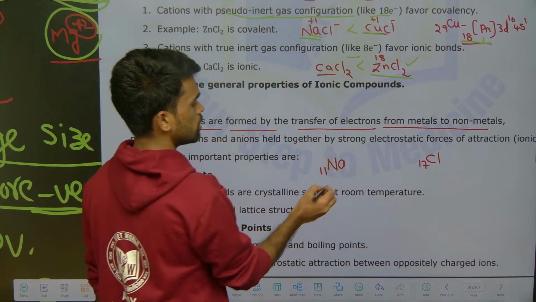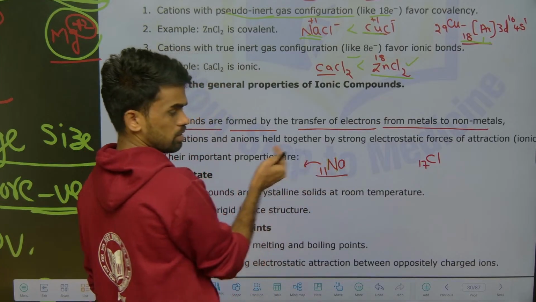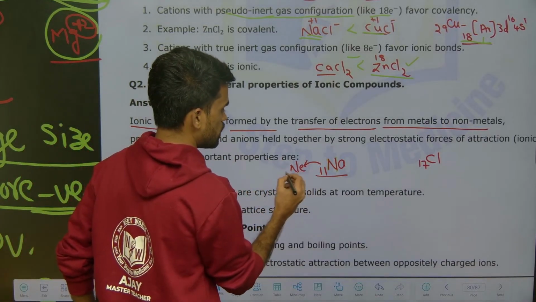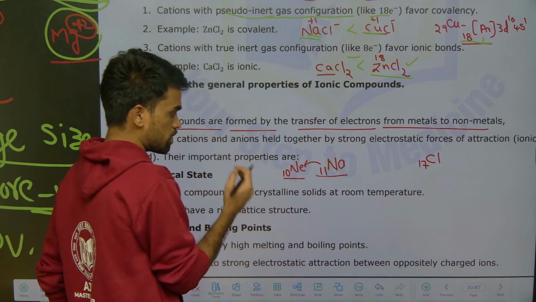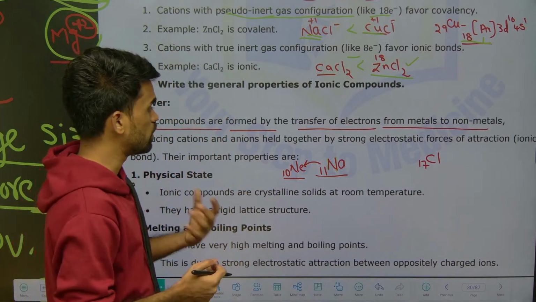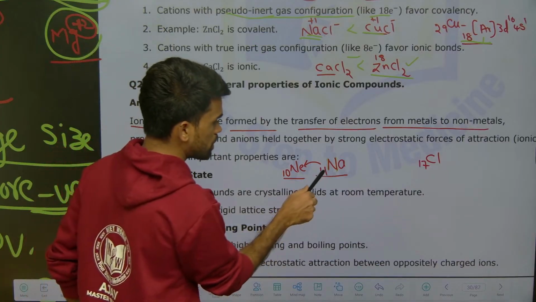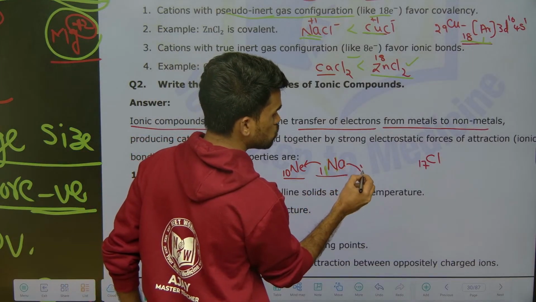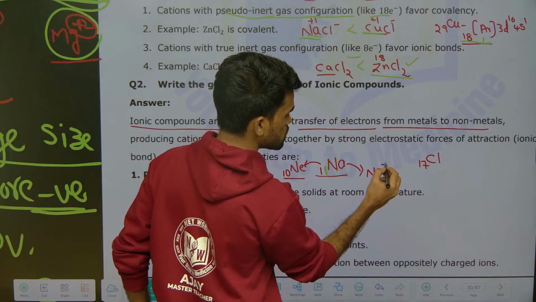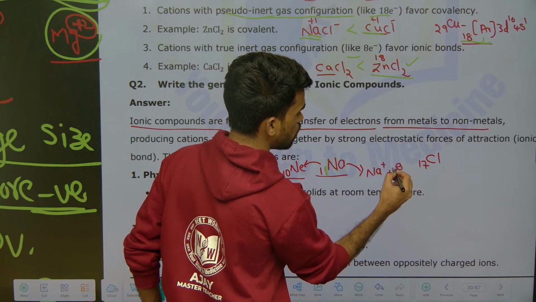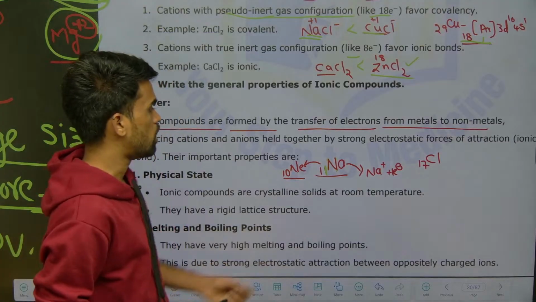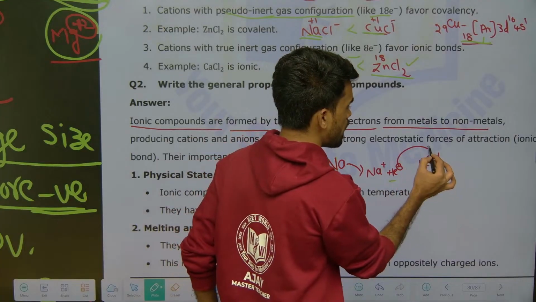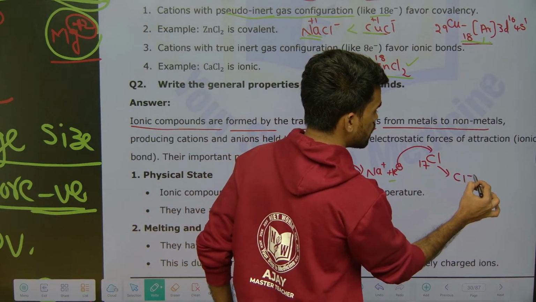Now we know the element before sodium is neon, whose electronic configuration has 10 electrons. It is a noble gas, with a fully filled electronic configuration. So how many electrons are extra here? One more electron is extra. That's why alkali metals lose one electron and become unipositive, Na+, as the electron is lost from the atom. Whatever the last electron is, that will be taken by the chlorine atom and it will become the chloride ion, Cl-.